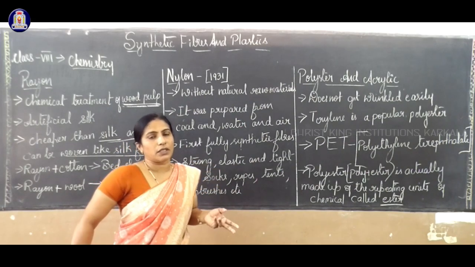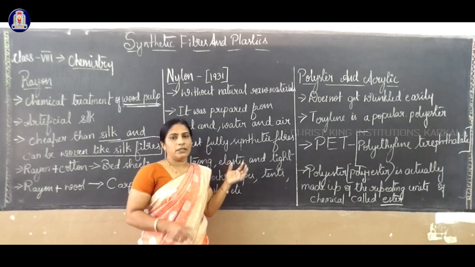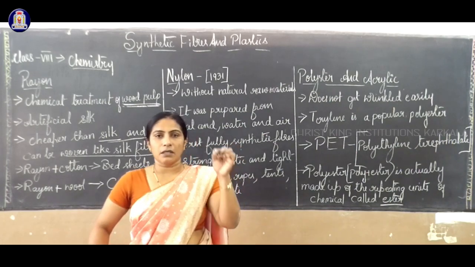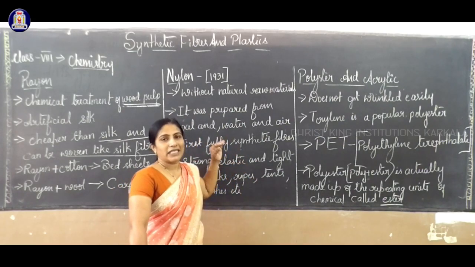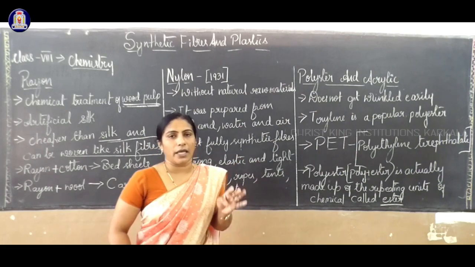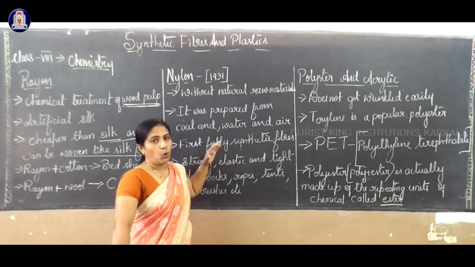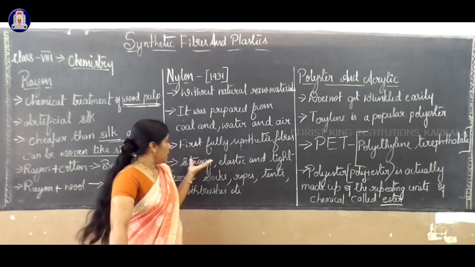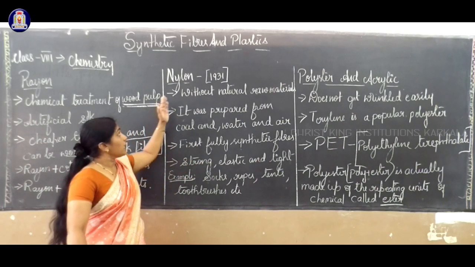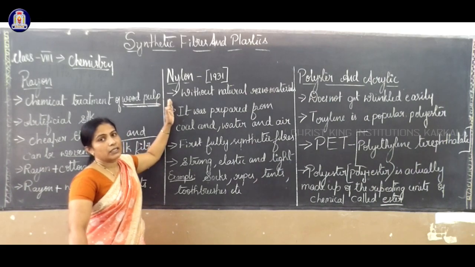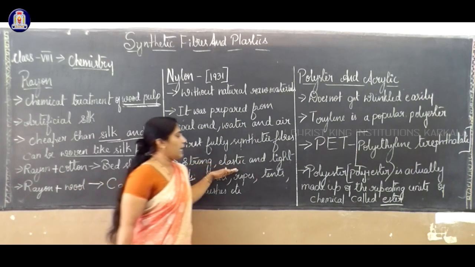There are two activities in your textbook. In one activity, take an iron stand and balance the nylon thread with a weight, keeping the weight on the pan. Keep adding weight until the thread breaks. You have to use nylon, rayon, cotton and silk. Which thread will hold that pan tightly and is very strong, we have to identify. So there is an activity in your textbook related to nylon. The thread is used for different purposes including cloth, because it is strong, elastic and light.